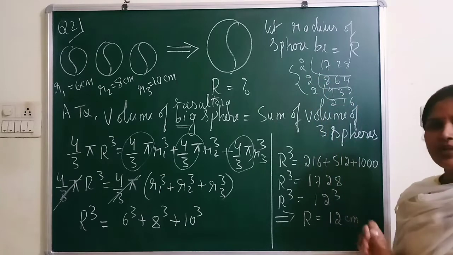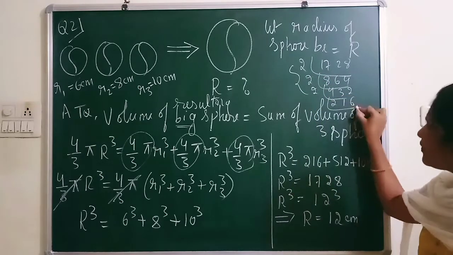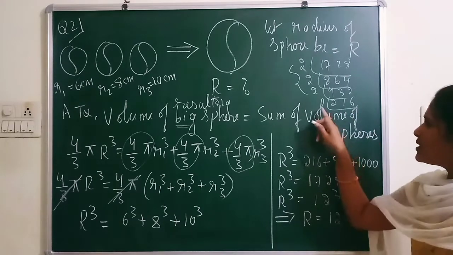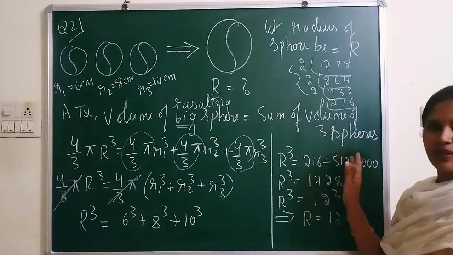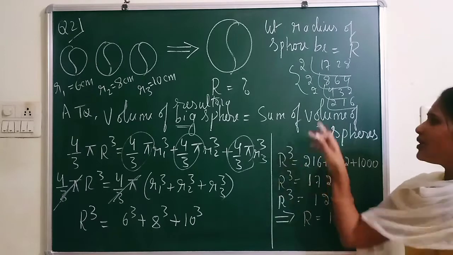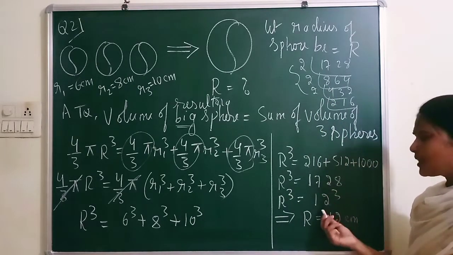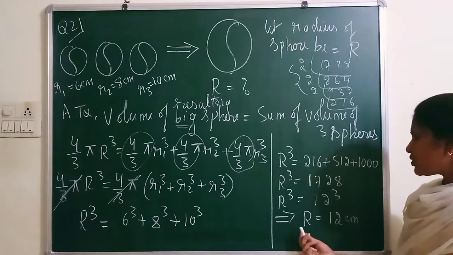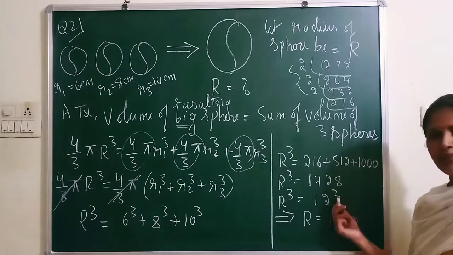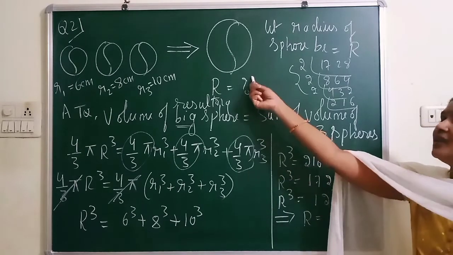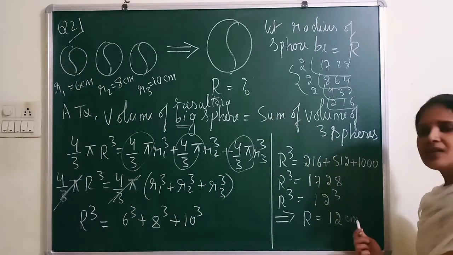So 6 into 2 is 12. So you can write 12 into 12 into 12. So like that, 1728 can be written as 12 cube. So R is what? Powers are same, so bases can be equated. So capital R, the radius of the resulting sphere, is 12 centimeter.